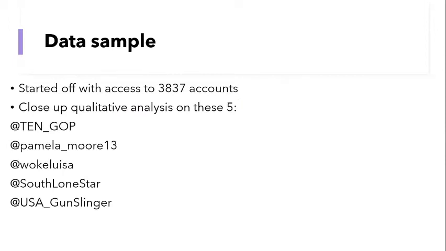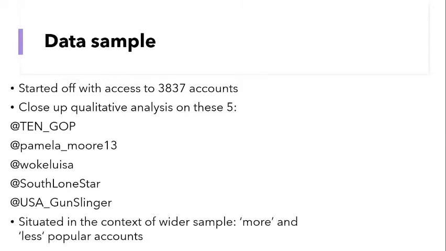So I wanted to know what was going on with metadata in disinformation accounts. To do this, I started off with access to nearly 4,000 accounts. I filtered these so that they all use the English language and they all had over 5,000 followers. This left me with 86 accounts. Out of those 86, I then chose 5 that I focus on throughout the thesis. Whenever I start an analysis, I start with a close-up analysis of these 5, and then I situate those findings within a wider sample.